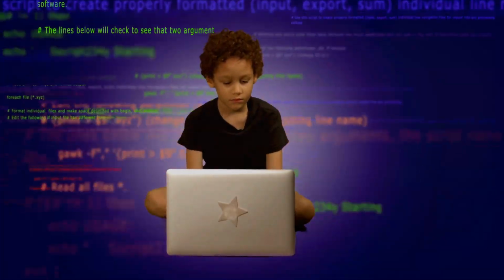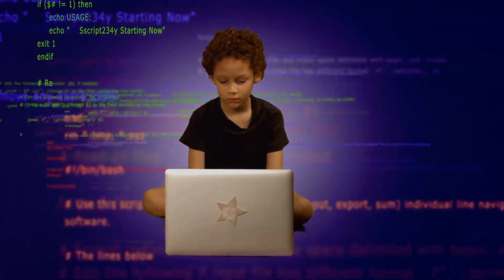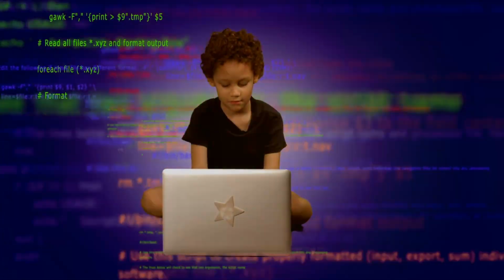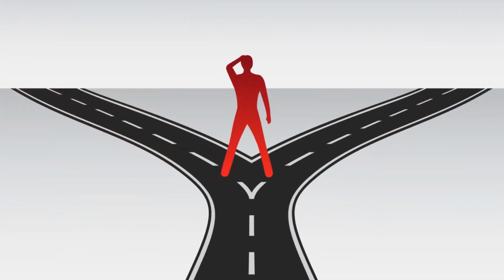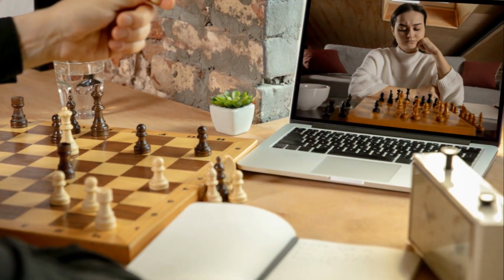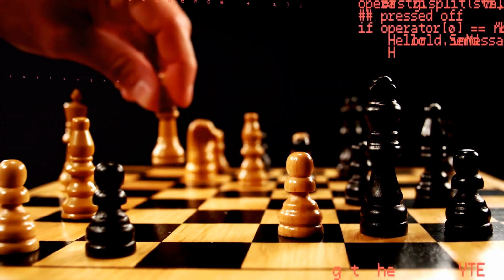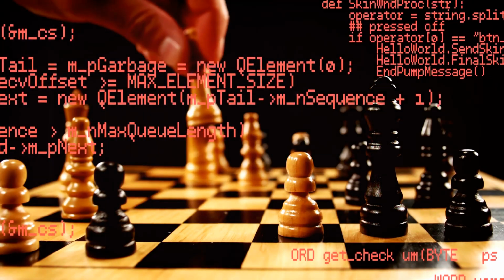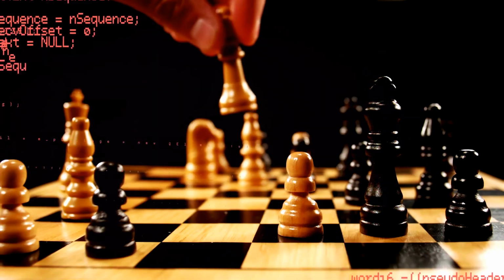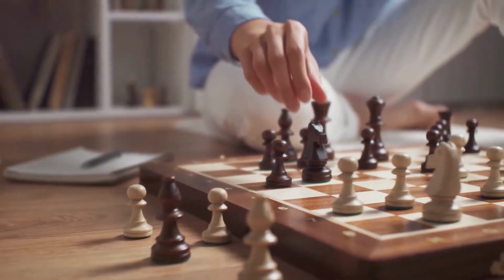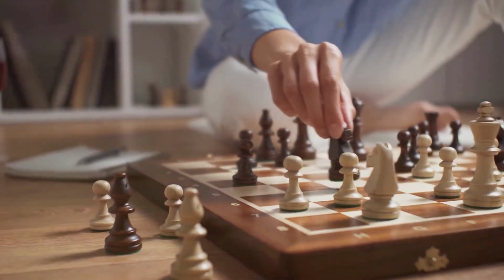Ever wondered how a computer game decides whether you've won or lost? This is where branching comes in. In coding, branching is used to make decisions. It's like a fork in the road where you can choose to go left or right depending on certain conditions. Think of it as a game of chess. Just as a chess player decides to move a piece based on the state of the board, a computer program can decide to take a specific action based on the data it has at that moment. It's like asking, if the king is in check, then move the knight, else move the pawn.